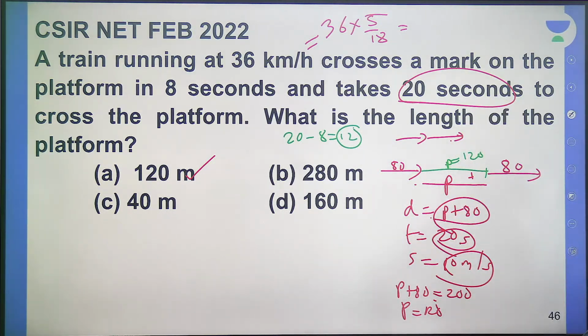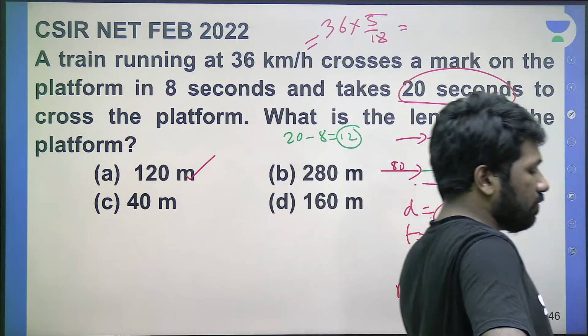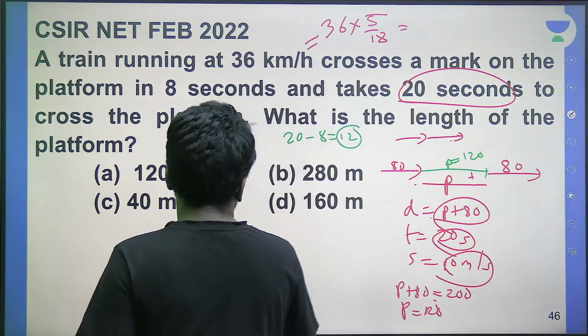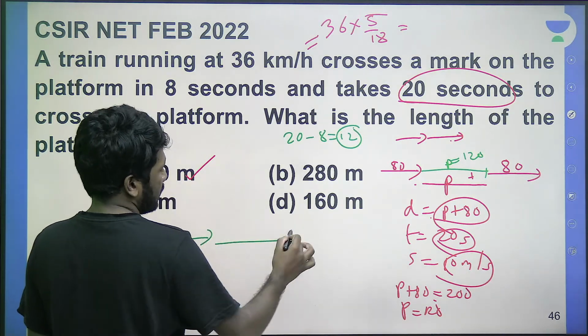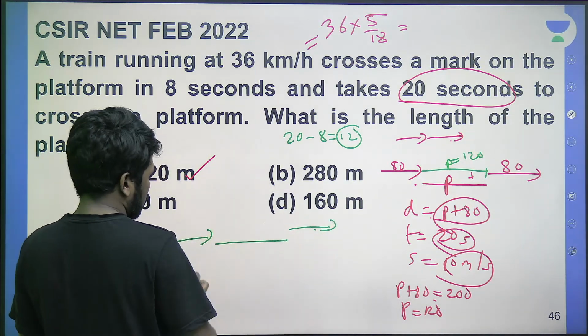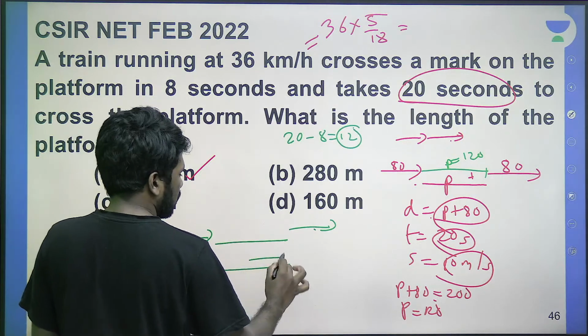80 plus train length added. Why? Because Ranjita, if one object wants to cross another object, the entire object should cross the entire second object. Then only it is crossing. This is crossing. This is not crossing.